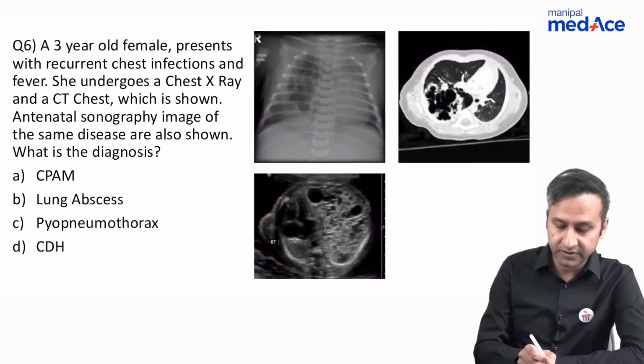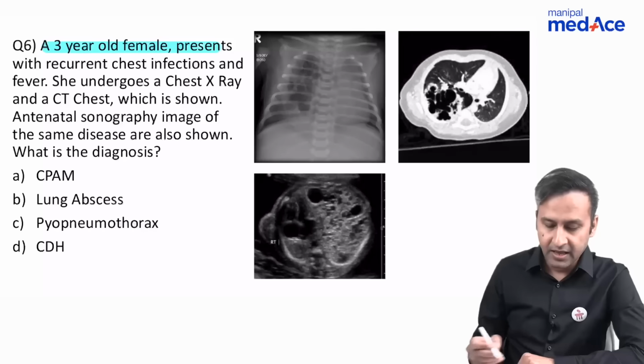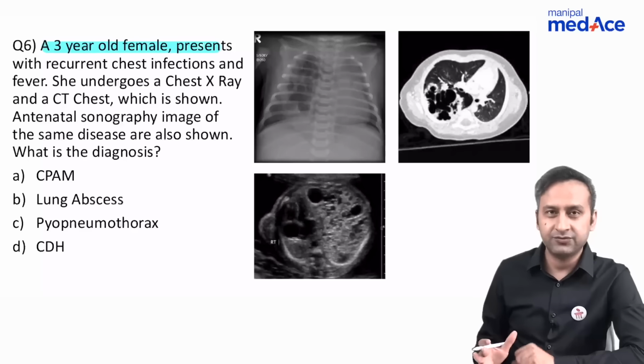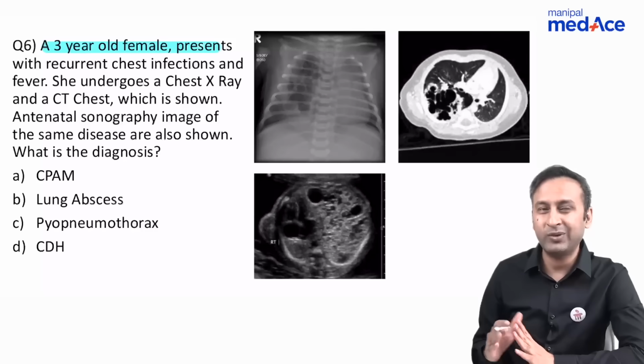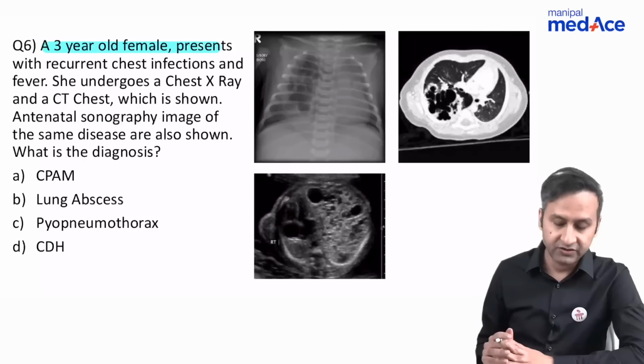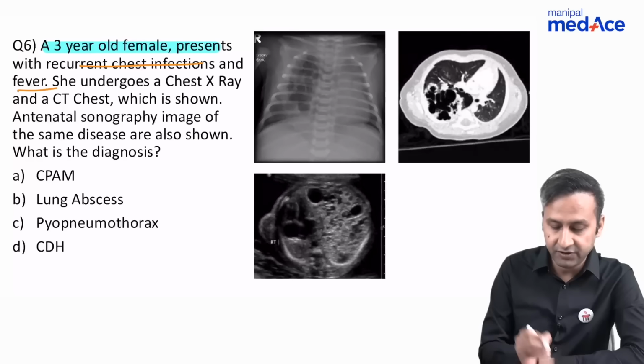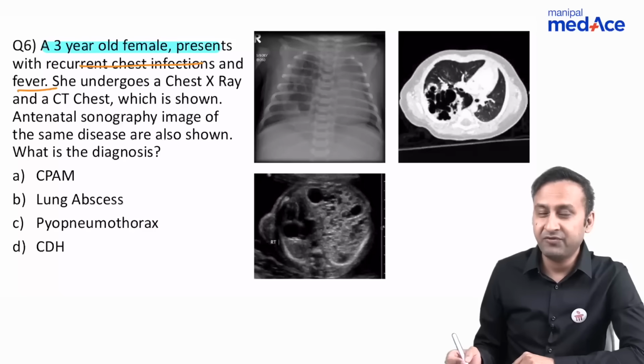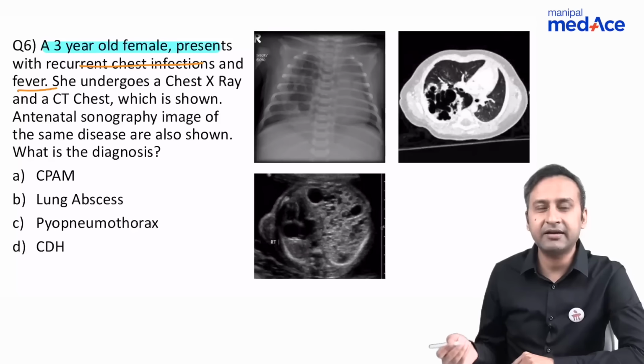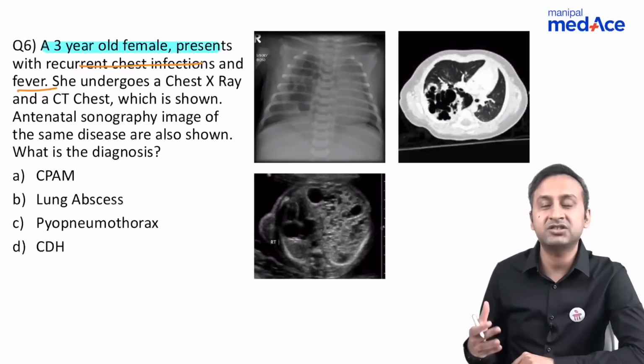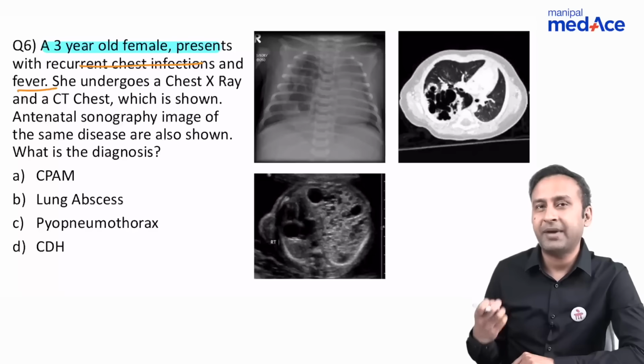Now comes a difficult question. Actually, this was one of those questions which I think has been asked for the first time. And this is a bit difficult if you look at the images per se, but if you try to eliminate the options, it becomes very easy. So we have a 3-year-old female who is presenting with recurrent chest infections and fever. It means we're dealing with some form of an infective pathology, but since it's a recurrent chest infection, it is a disease which is having a chronic background as well.